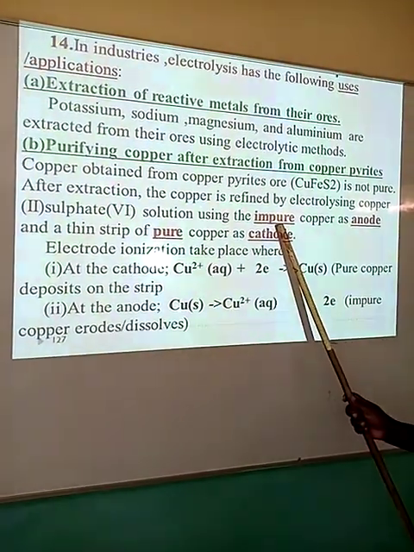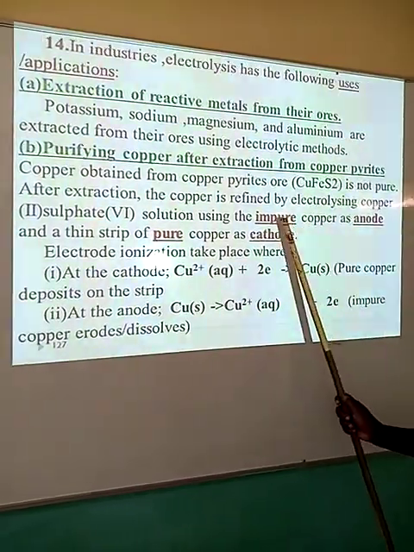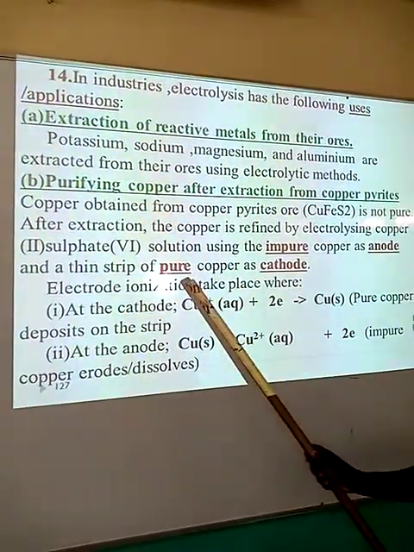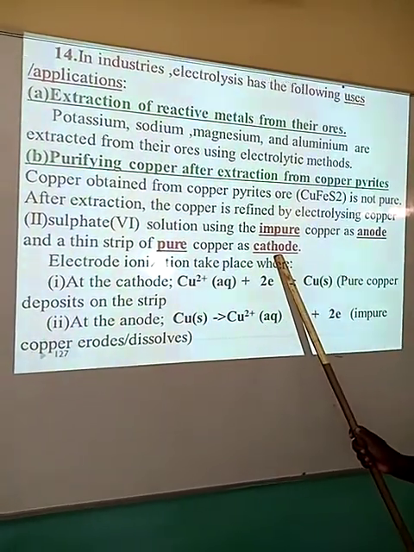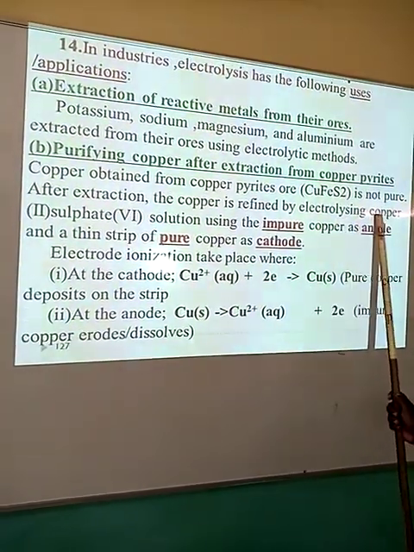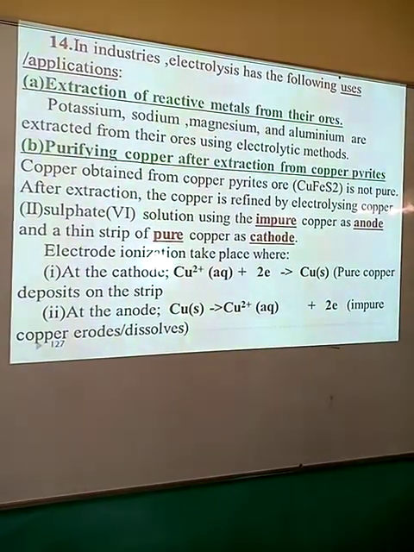The one that you want to purify is made the anode, while the pure copper is made the cathode. This is done when the electrolyte is made up of copper 2 sulfate or copper 2 nitrate solution.